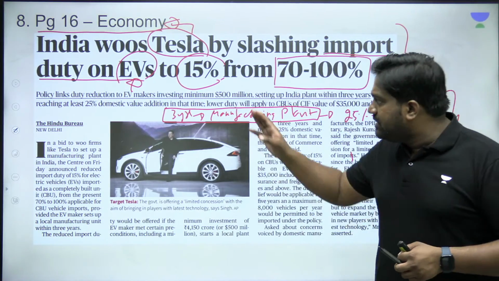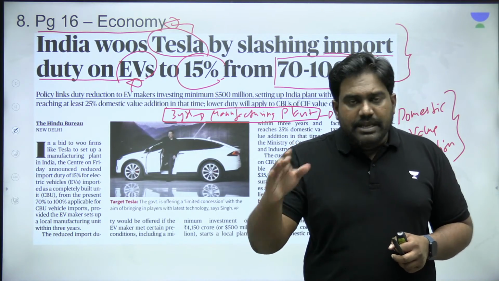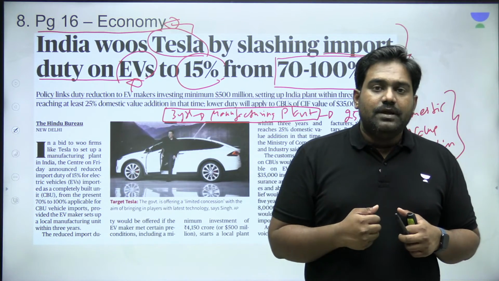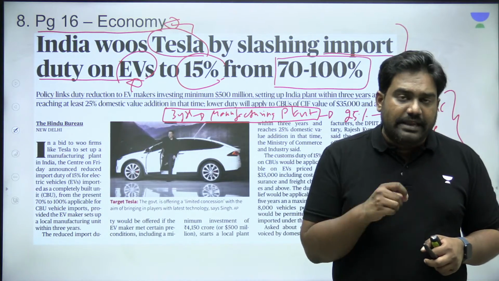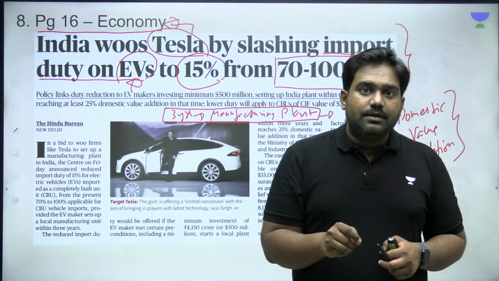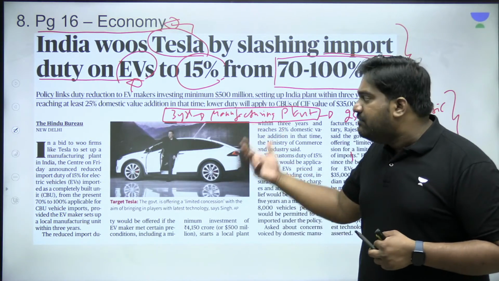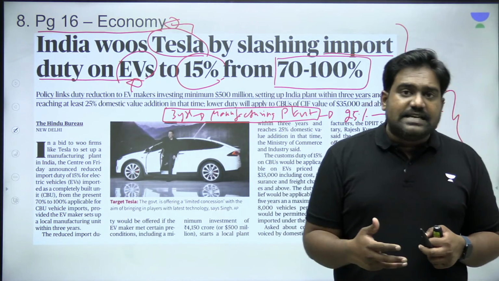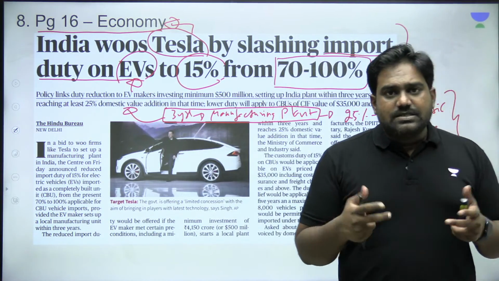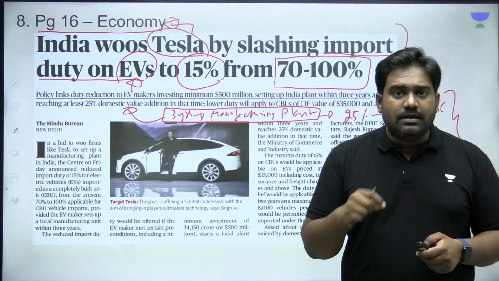But the condition is that within 3 years, Tesla has to open a domestic manufacturing plant with a minimum amount of investment which has been specified. Meaning it has to create jobs in the Indian economy. It has to create an EV manufacturing ecosystem in India and ensure that at least 25% domestic value addition is happening. Is that clear? So this will create the base, the foundation needed for EV automobiles in India. It will bring foreign expertise as well. It will open up the market and it will benefit these companies as well. So this is a big policy change as far as electric vehicles and import of automobiles is concerned into India.